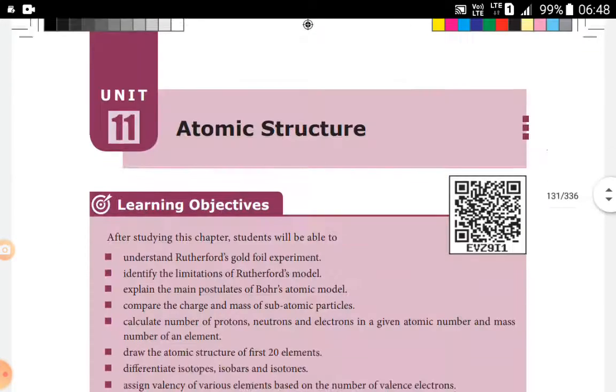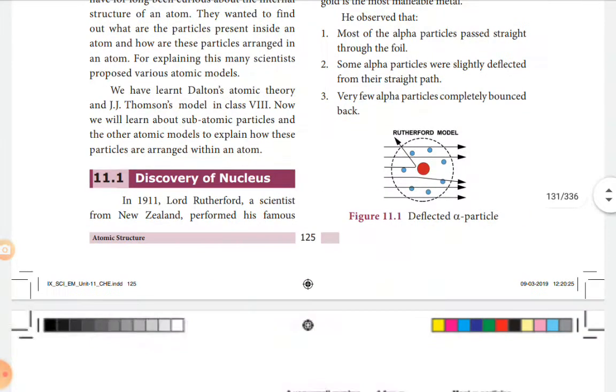So, in the discovery of the nucleus, Rutherford, a scientist from New Zealand, performed an experiment bombarding a thin gold foil with positively charged alpha particles. Alpha particles are doubly charged helium.